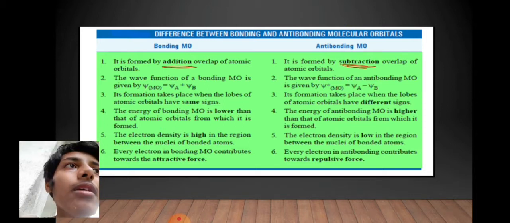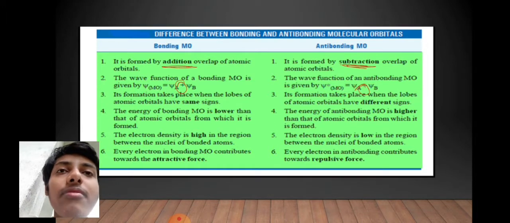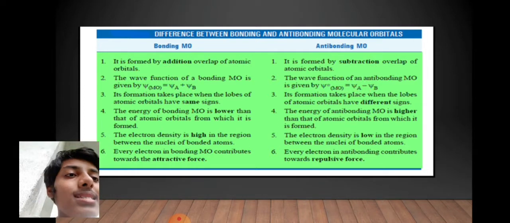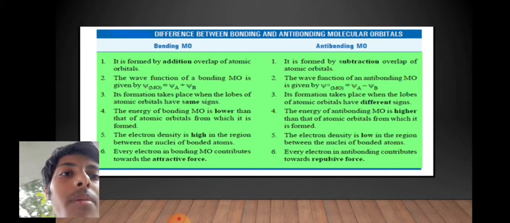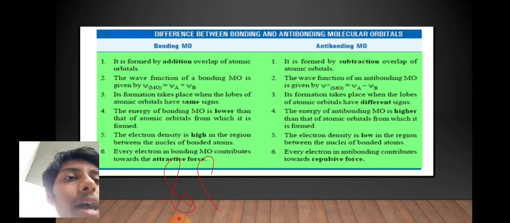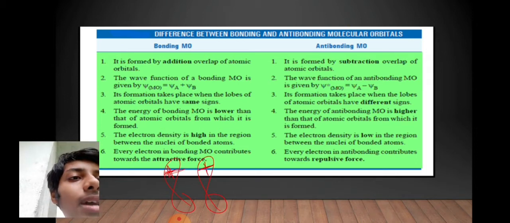Remember, we are talking about wave functions because the concept of orbitals comes from the wave function, and the concept of wave functions, as we all know, comes from the famous Schrodinger wave equation. The same principle even applies here. So for ABMO, it is simply the difference between the two atomic orbitals, hence subtraction. Now the third point is that for atomic orbitals having the same sign, we get a BMO, and for different signs of atomic orbitals, we have ABMO.